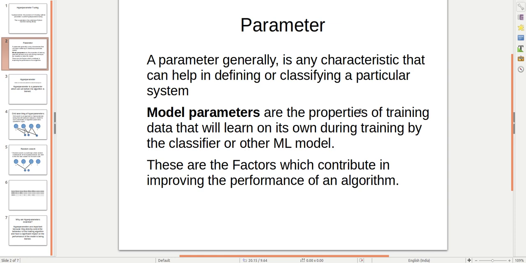Model parameters are the properties of training data that the classifier or other ML model learns on its own during training. To train our model we need parameters, right? So model parameters are trained only during the training of the model. These are the factors which contribute to improving the performance of an algorithm. If we have a good parameter, it will increase our accuracy, which will improve the performance of our algorithm.